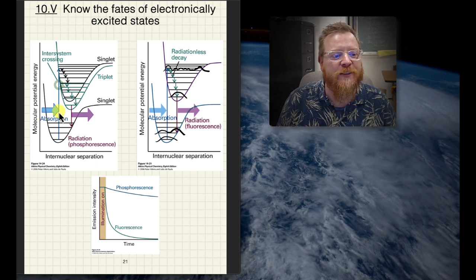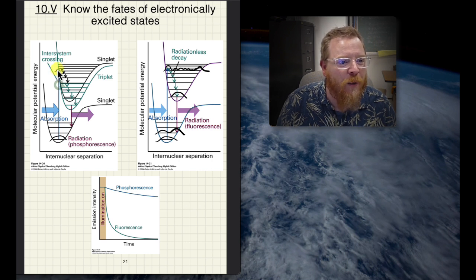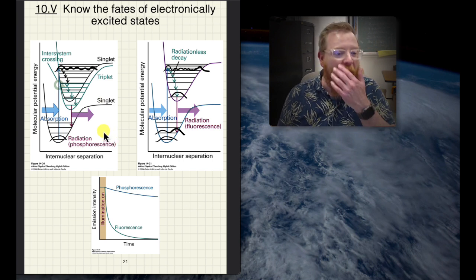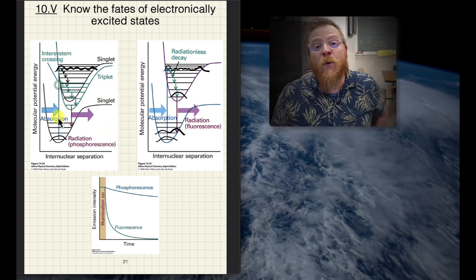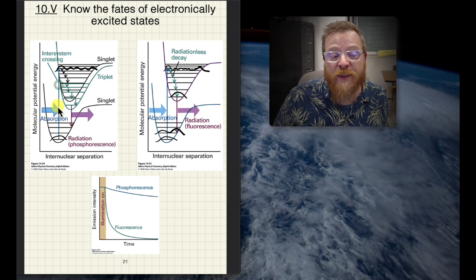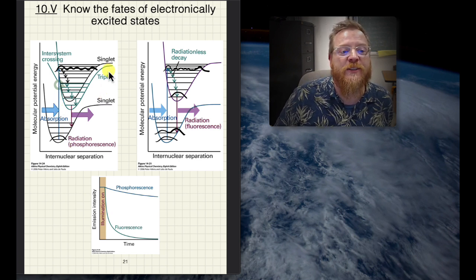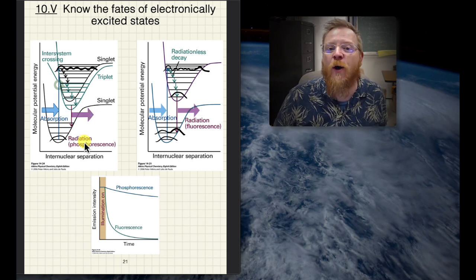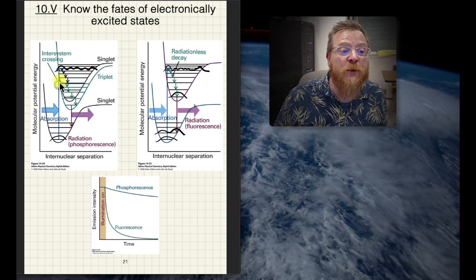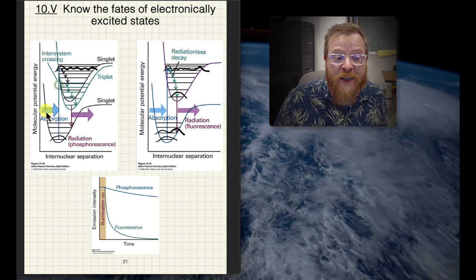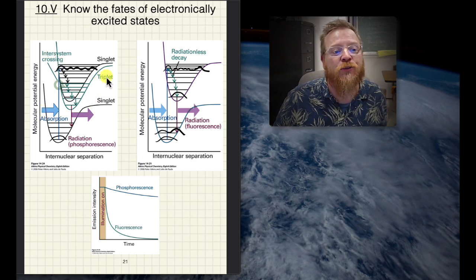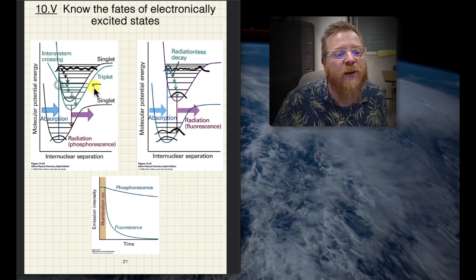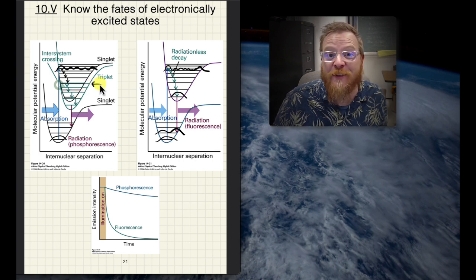So now in phosphorescence, we can see a very similar thing. We've got stimulated absorption to an upper lying state that most closely matches that of the lower lying state. However, in this case, we're transitioning in our multiplicity. So notice our absorption is going from singlet to singlet, which would be allowed. However, because phosphorescence involves a change in multiplicity, presumably there would be an intersystem crossing observed where we have a triplet state that very closely matches the energy of a singlet state.